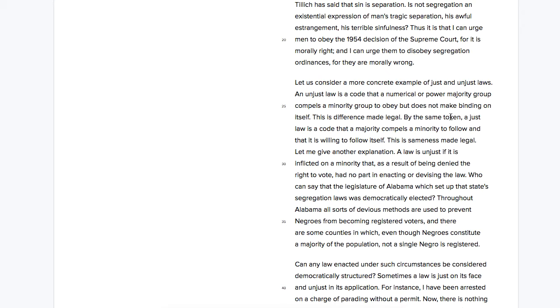By the same token, a just law is a code that a majority compels a minority to follow and that it is willing to follow itself. This is sameness made legal. So this is sort of saying the same thing, except it's saying that in this case, a just law is a law that the majority makes but then also follows on its own. And it's a law because you're making that sameness between the groups legal. And so we want to know why this phrase by the same token is used or what it means.